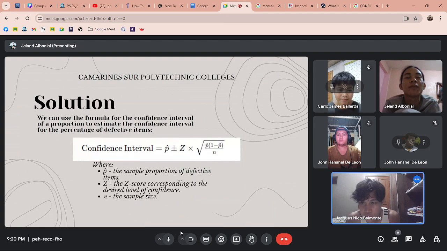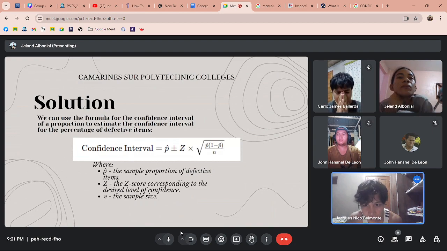So this is the solution for our real-life problem. First up, we can use the formula for confidence interval of a proportion to estimate the confidence interval for the percentage of defective items. The formula to get the confidence interval will be p hat plus or minus the z score times the square root of p hat times open parenthesis 1 minus p hat close parenthesis over n.